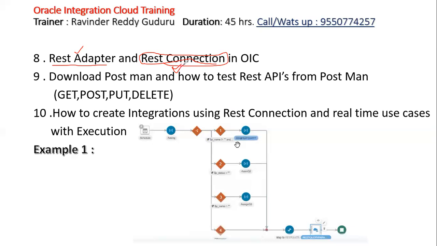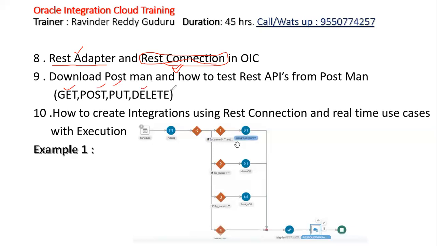And after creating the REST connection, we will definitely understand the structure of the REST API and what possible scenarios we get through the REST API. We will execute each and everything: get, post, put, delete.